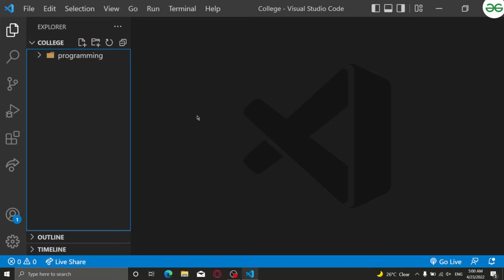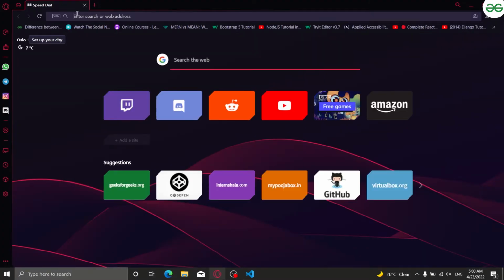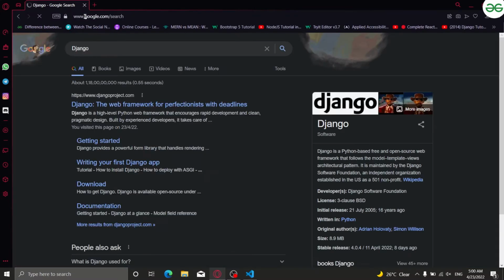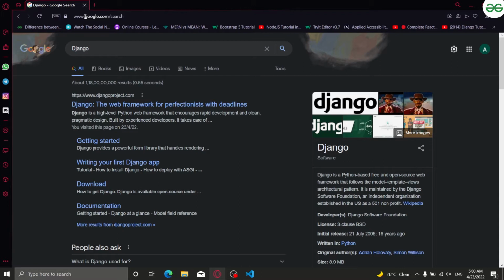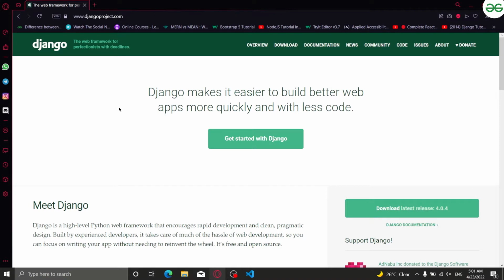So before starting anything here, let us understand what exactly Django is, right? For that, let's just do one thing. We'll open the browser and search Django. As you can see, as soon as I searched Django, the first website showed up. It says that Django is the framework for perfectionists with deadlines, right? So what exactly is Django? Django is a framework which is written in Python.